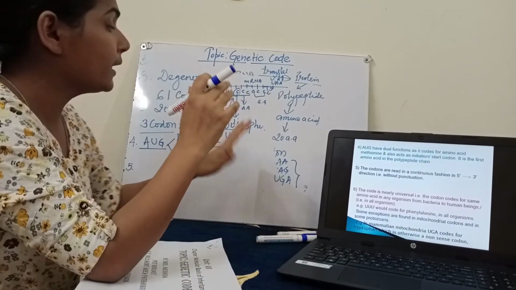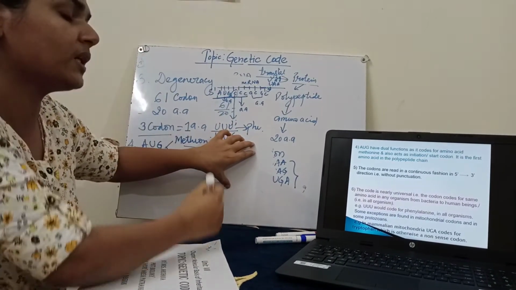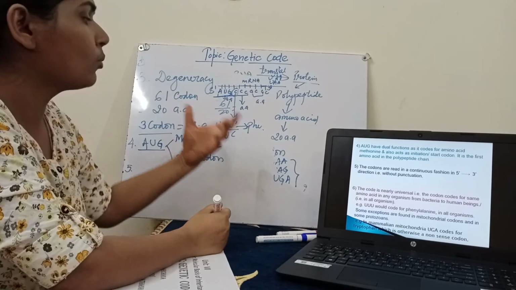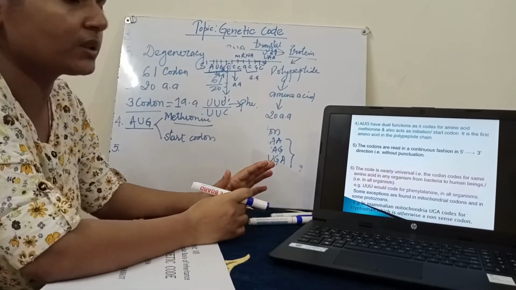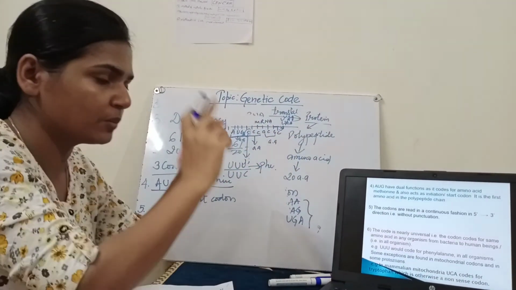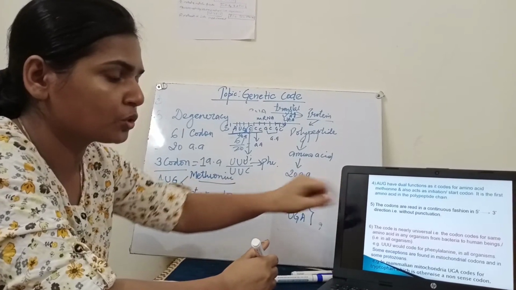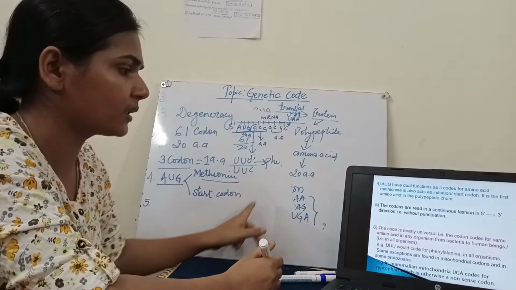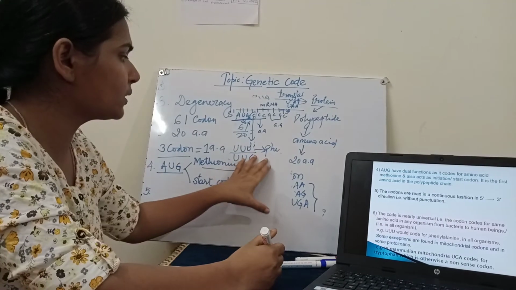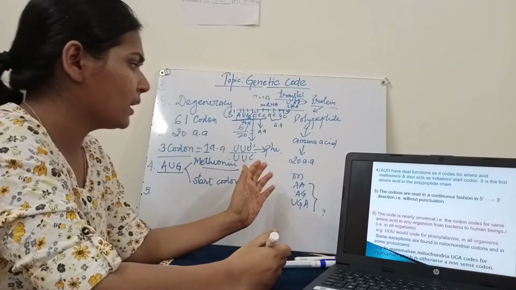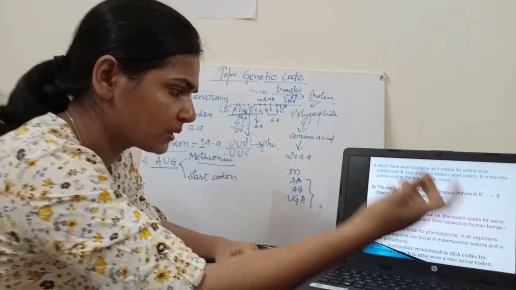Nearly universal means it is not absolutely universal. Here also certain exceptions are there, but almost in most of the cases ये आपके यूनिवर्सल ही होते हैं सबके लिए. That is why that table, जो मैंने आपको टेबल दिखाया है, showing the table कि उसमें सारे कोडॉन के आगे अमीनो एसिड्स का नाम लिखा हुआ है. So this is nearly universal, but certain exceptions are there. वो कौन से exceptions होते हैं?